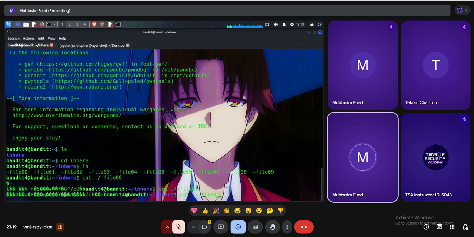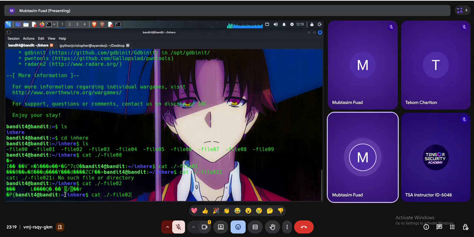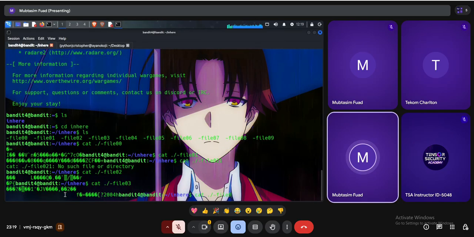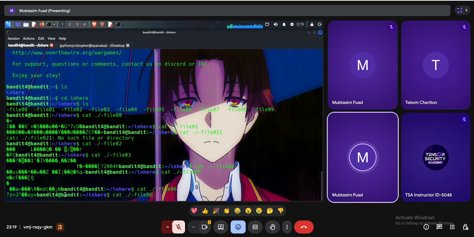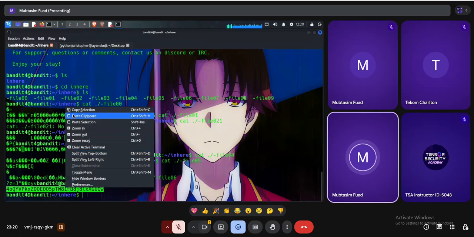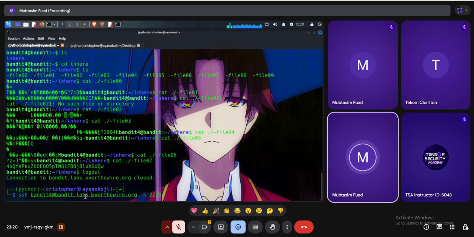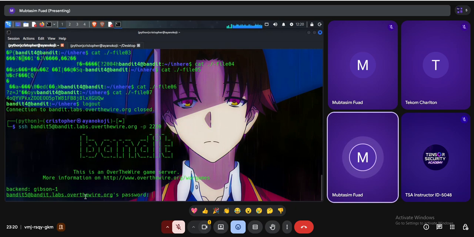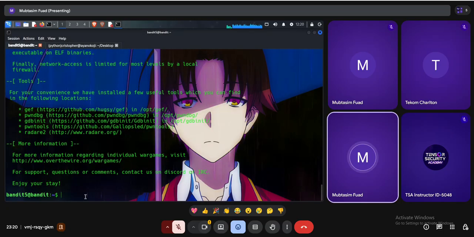Okay, so I can read 01 first of all. Again messed up. 02. Okay, 02. Then we have to read 03 and 04, then 05, then 06, 07. 07 has the password. There's the password. So copy the selection and log out. Next, we have to log into level 5. So our password is Control Shift V. This is Bandit 5.